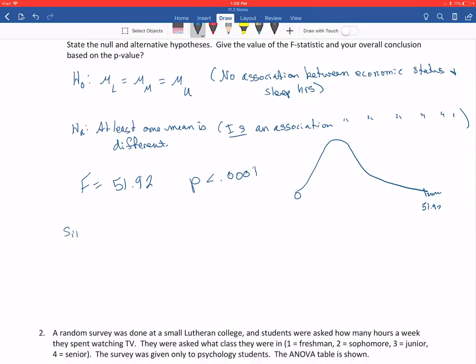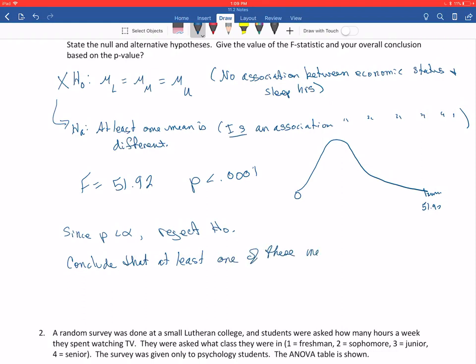So for my final conclusion, I might say since p is less than alpha, we reject the null. So again, this is what I'm rejecting. I'm rejecting that idea and instead going with this one. So I could say we are concluding at least one of these means is different. Or AKA, there is an association between economic status and sleep.